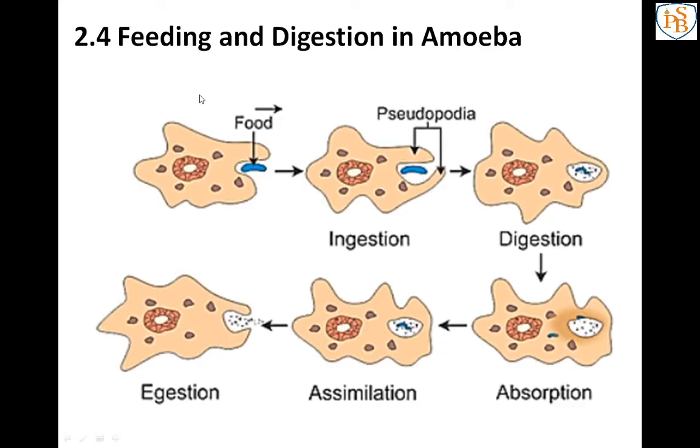Next, another point, the last point of our chapter, is feeding and digestion in amoeba. As we know, amoeba is a multicellular organism, correct? No, amoeba is a unicellular organism that we can find in pond water. In amoeba the cell membrane is there, the dense nucleus is there, vacuoles are there. All these things help the amoeba in feeding and digestion.